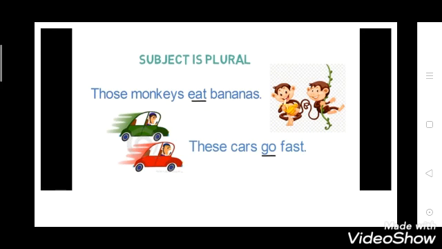Now coming to when the subject in a sentence is plural. See the first example, those monkeys eat bananas. Here you are talking about many monkeys, or two or three monkeys. Monkeys is the subject, eat is the verb, and they are both in plural form. Now see the second example, these cars go fast. Cars is the subject and the verb go is also plural, so cars and go are both in plural form.